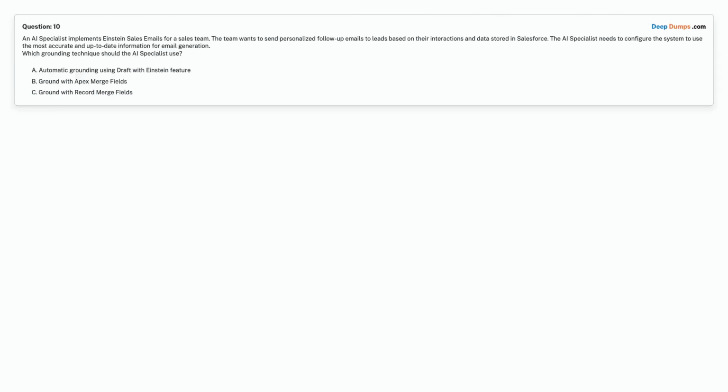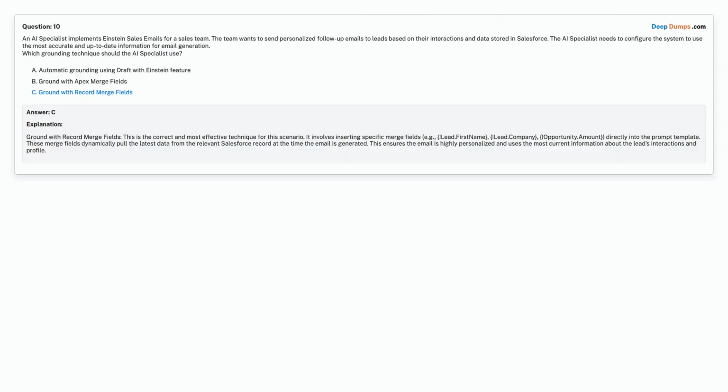Question 10. An AI specialist implements Einstein sales emails for a sales team. The team wants to send personalized follow-up emails to leads based on their interactions and data stored in Salesforce. The AI specialist needs to configure the system to use the most accurate and up-to-date information for email generation. Which grounding technique should the AI specialist use? Option A. Automatic grounding using draft with Einstein feature. Option B. Ground with Apex merge fields. Option C. Ground with record merge fields. Choose the correct answer.